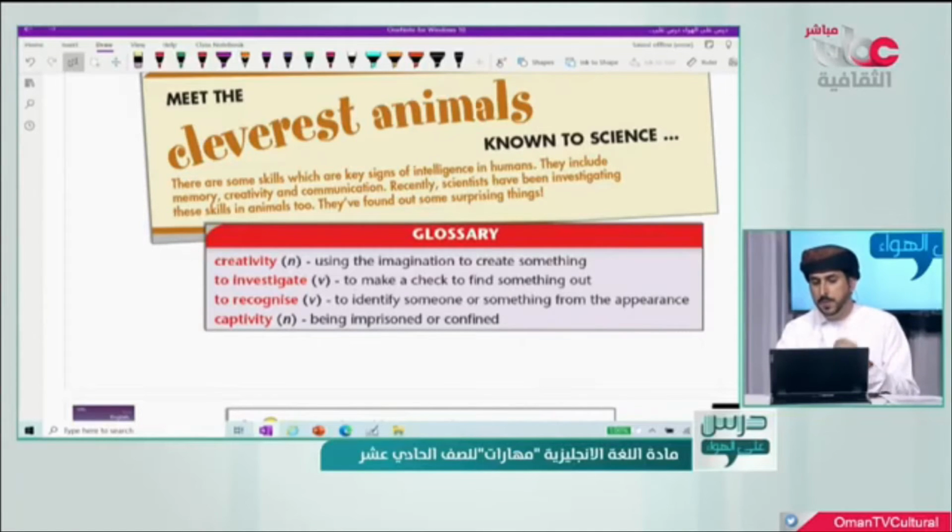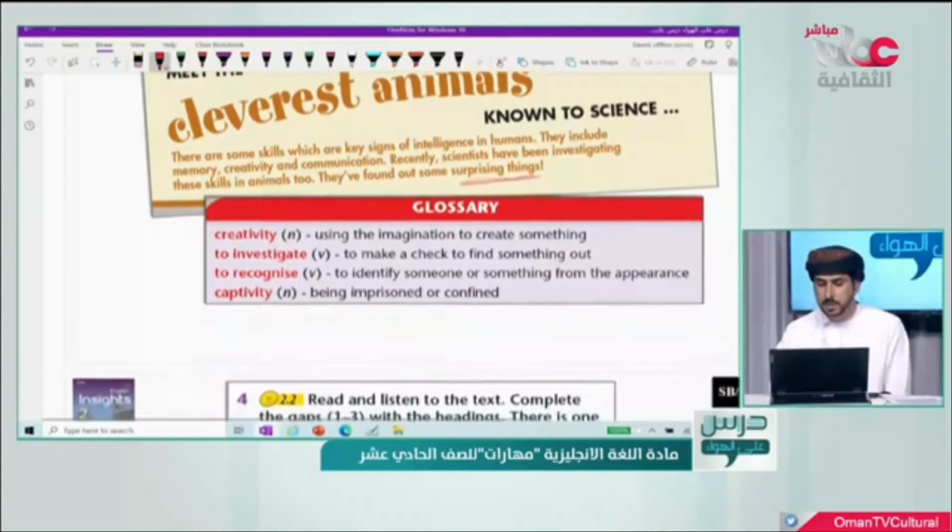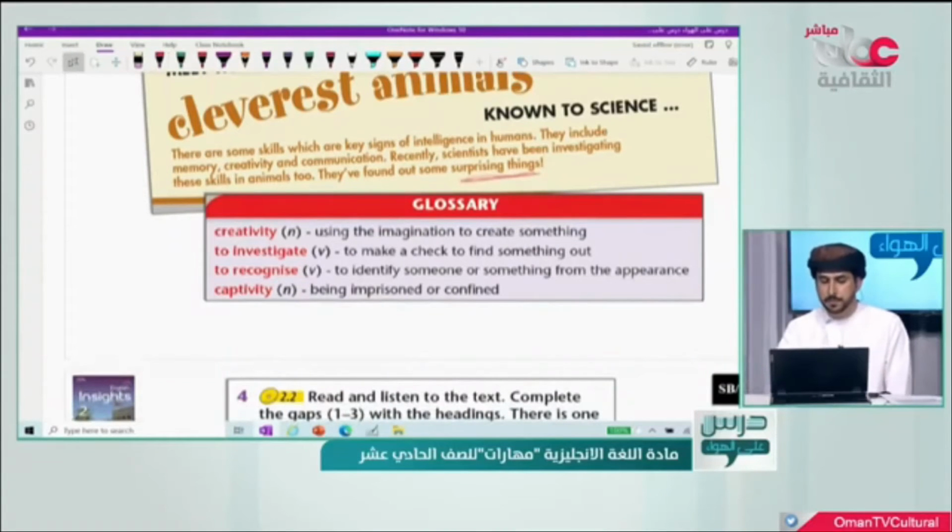creatures, okay? But recently, scientists have been investigating these skills in animals too. So what did they find? They have found out some surprising things. And this is what we are going to know now after reading this glossary.